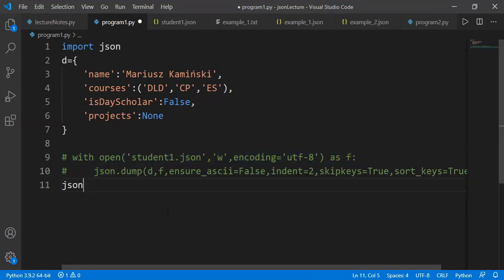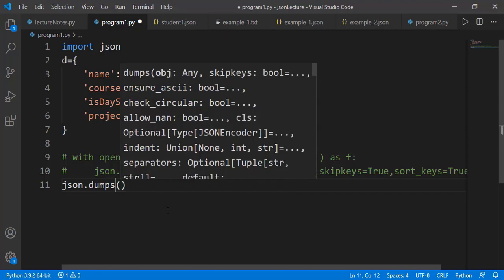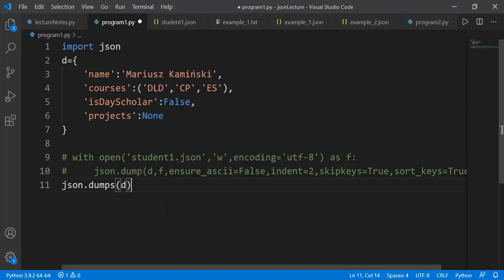We also have a method dumps, just as we have loads, and it will not create a JSON file but will create a string in the JSON format. Again, for some web application or some other software application, we might need to send the JSON data in the string format, and for that we can use this method. We just need to pass the dictionary which we want to convert to a string.